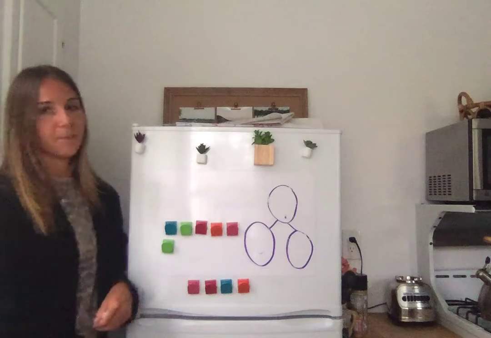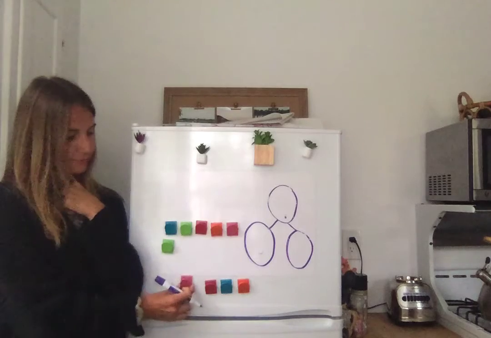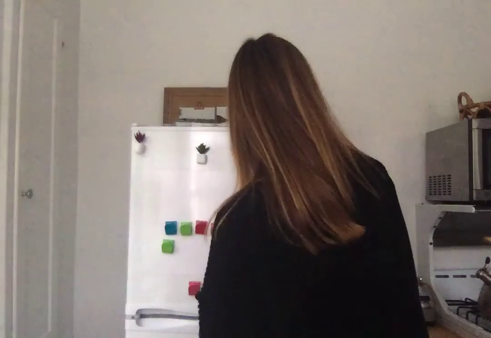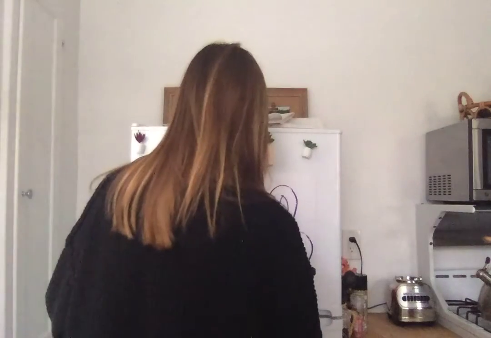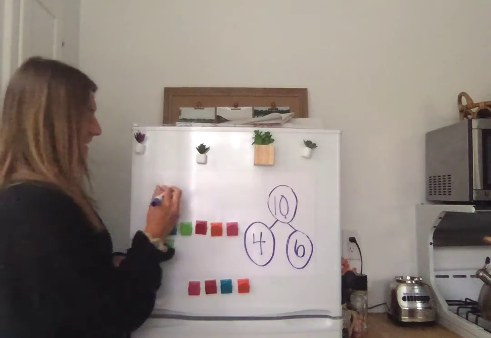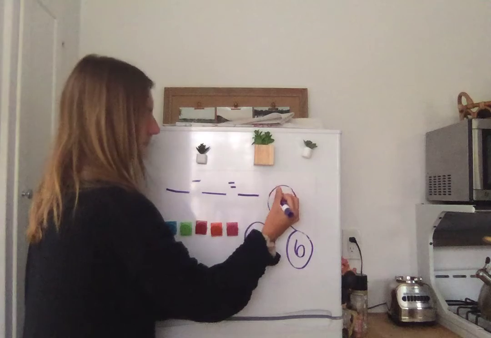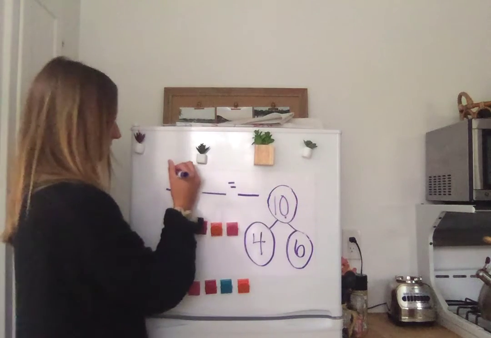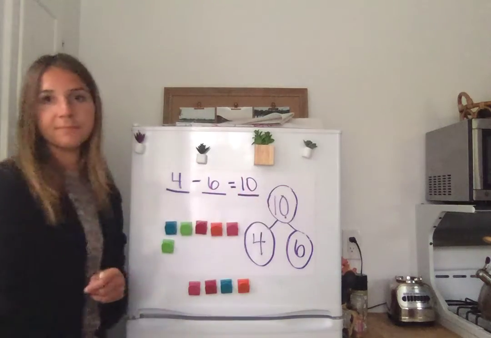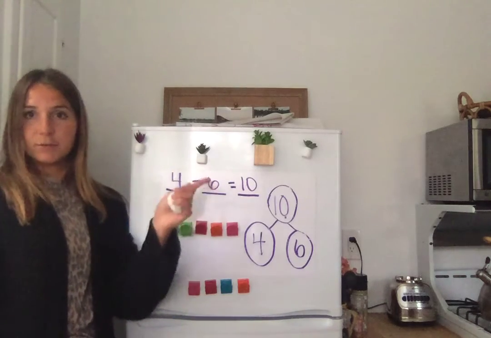So first try to fill in your number bond with the 2 parts and the whole. So think about what I had before I started, and then think about my 2 groups here. And you should have something that looks like this. Capiche? Way to go. Okay, now let's get ready for the number sentence. And you try your number sentence. Dun, dun, dun. This is right, right? 4 minus 6 equals 10.